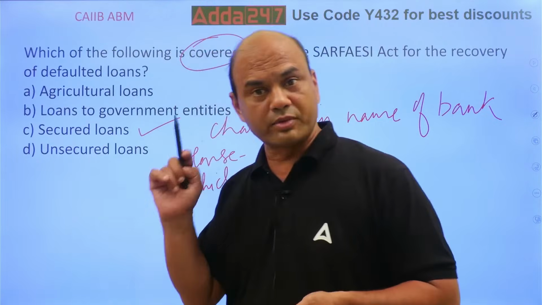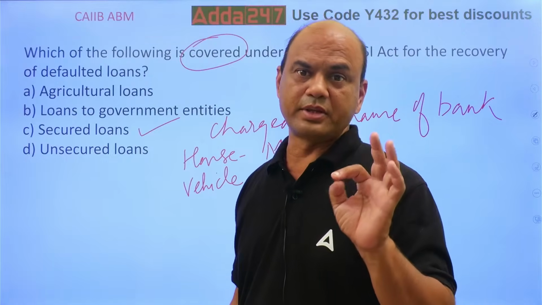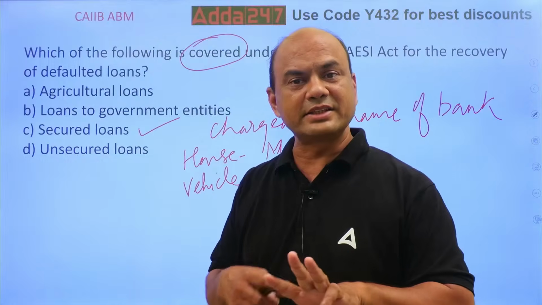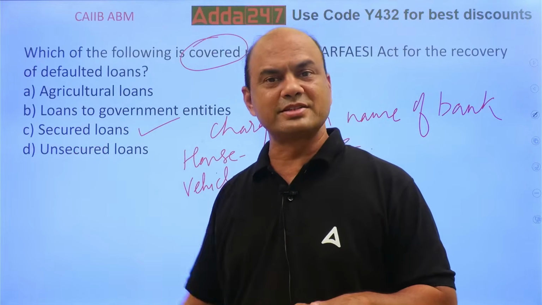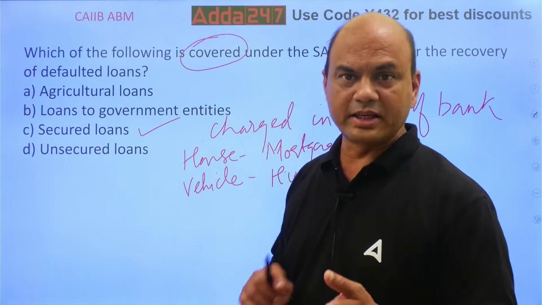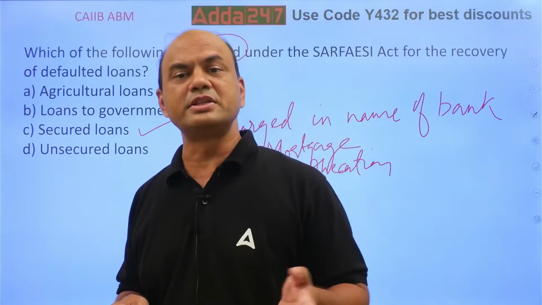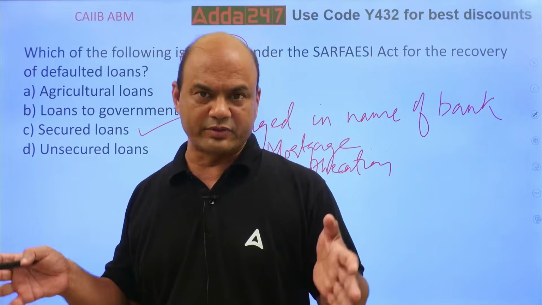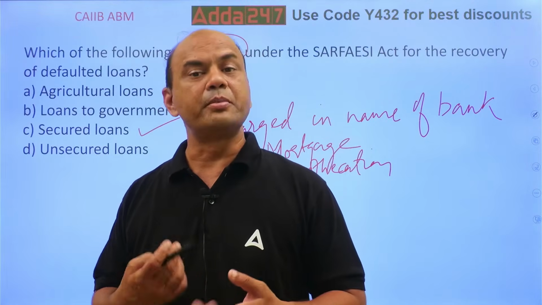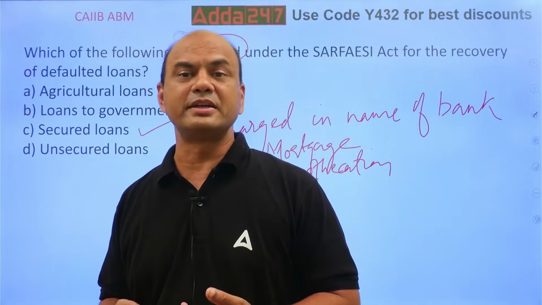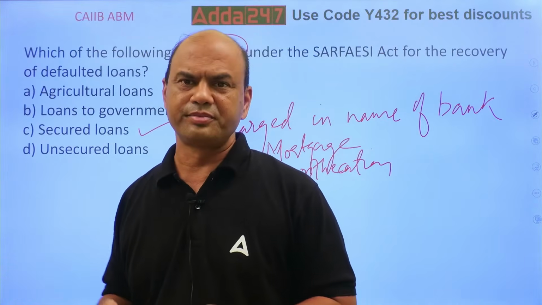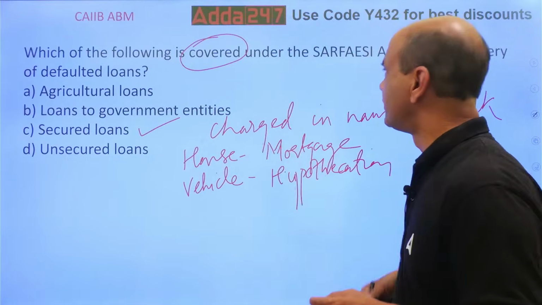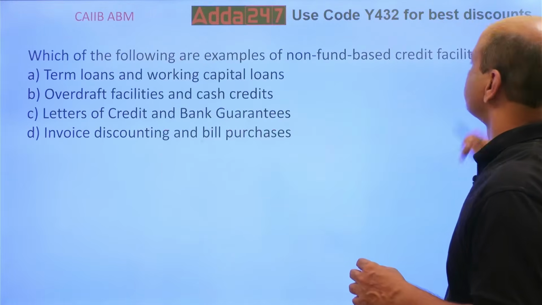But the remaining four, mortgage, hypothecation, pledge and assignment. In these four, the assets are of somebody else. Right? In assignment, the asset is generally the LIC policy or NSC. In mortgage, it is an asset which is non-movable. Hypothecation, movable asset. And pledge, it is generally for warehouse or gold. So, secured loan. Okay. Under SARFAESI Act.